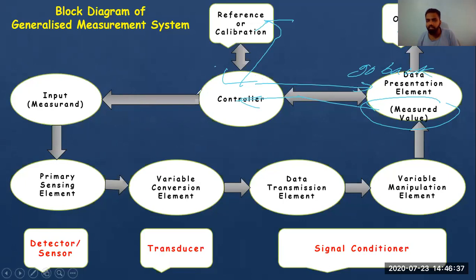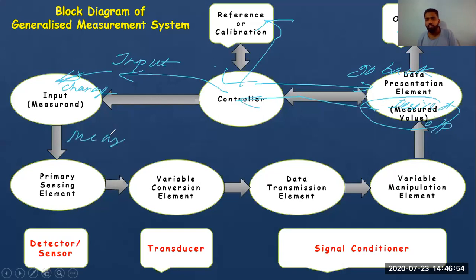But if it is not okay, it will give feedback to the user who is providing the input so that we can change the input to get the desired output, right? So input is called measurand, input signal, measurand, and desired output is called measured value, right?